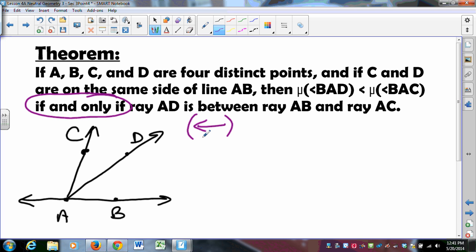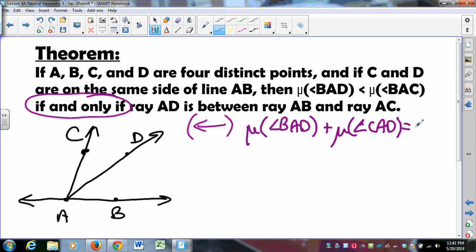I'm going to assume that ray AD is between AB and AC, and then I'm going to show that angle BAD has to be less in measure than angle BAC. That's the plan. So, here's the way we do that. Let's assume that ray AD is in between AB and AC. Well, what does that mean? That means that the measure of angle BAD plus the measure of angle CAD is equal to the measure of angle BAC. That comes down to that stuff we talked about with betweenness.